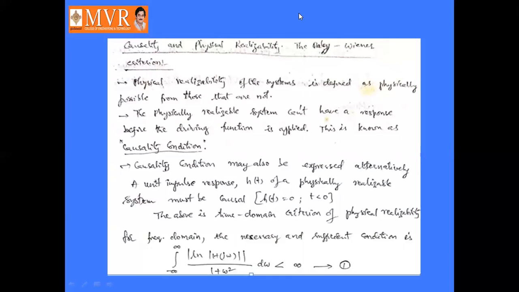It is also expressed alternatively in terms of the unit impulse response. If you take h of t as the unit impulse response, then a physically realizable system must be causal. Then we can say that h of t is equal to 0 for t less than 0 in the time domain. Coming to the frequency domain, the necessary and sufficient condition is that the integral from minus infinity to infinity of mod of natural log of mod H of j omega divided by 1 plus omega square, d omega, must be less than infinity. Let it be considered as equation number 1.